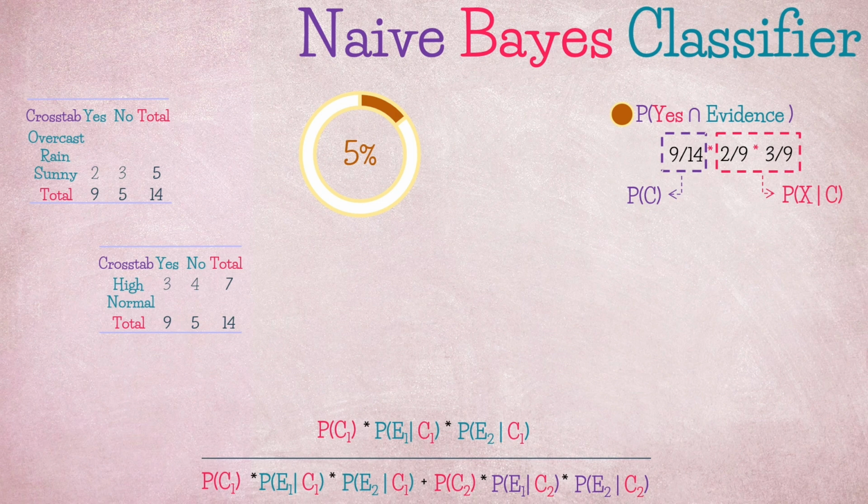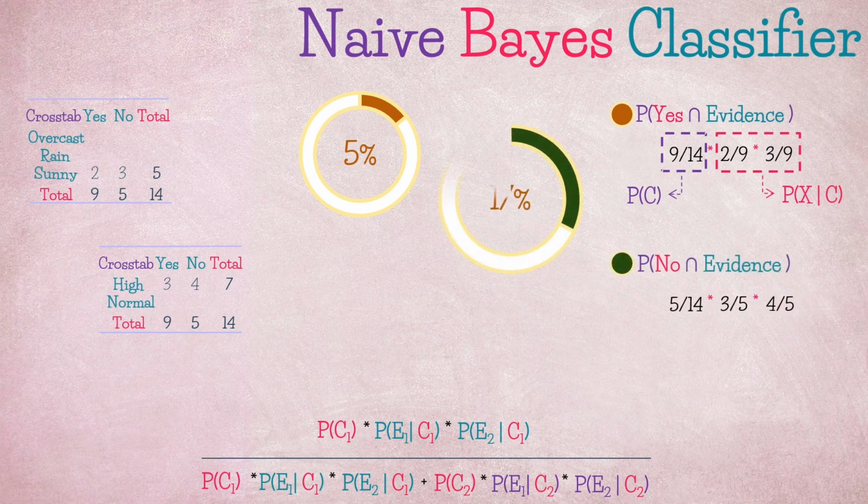Note that I'm switching between notations. Sometimes I refer to the feature as evidence, other times as X, so that you are familiar with the different notations used out there. Some people use A and B as reference, others use E for evidence and H for hypothesis instead of class. If we do the same for no, that would be 17%, so we can actually derive our classification decision at this point based on these percentages and assign this game day to the no class.